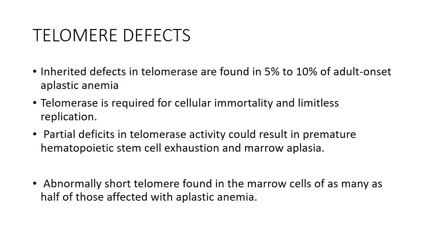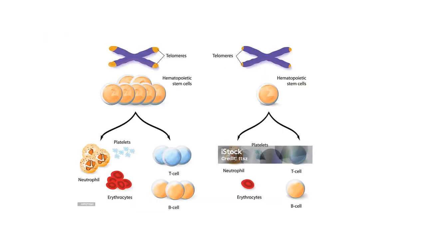With time, it gets shortened. But sometimes there is a defect in the telomerase activity, which results in premature hematopoietic stem cell exhaustion and marrow aplasia. And sometimes there is a mutation in this telomerase, which results in abnormally short telomeres, which are found in the marrow cells and result in aplastic anemia.